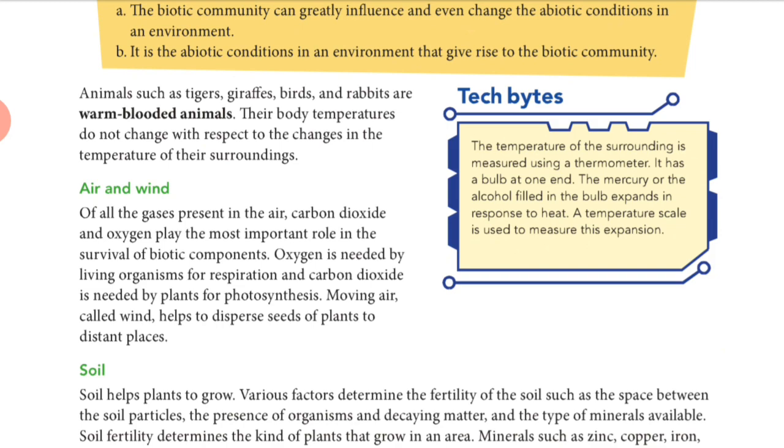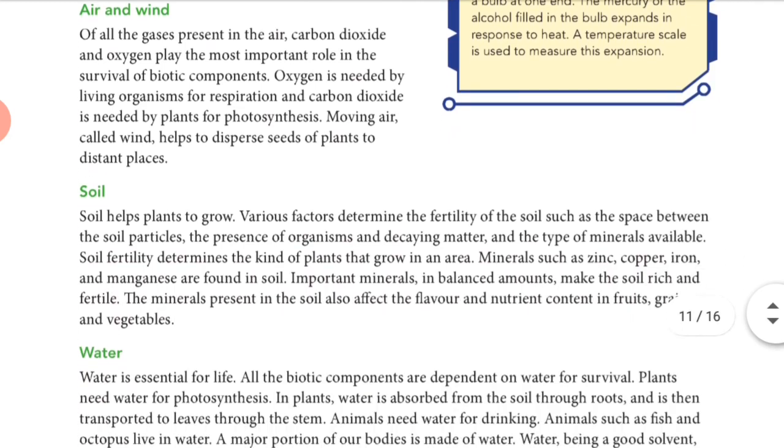Now what is air and wind? That means how air or wind interacts with plants or animals, right?